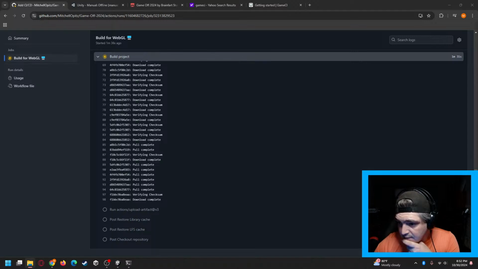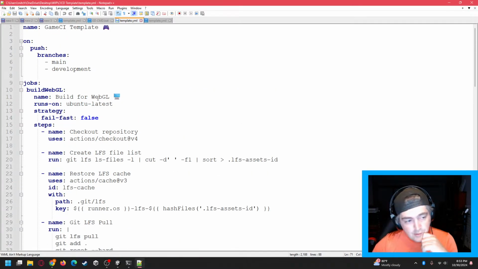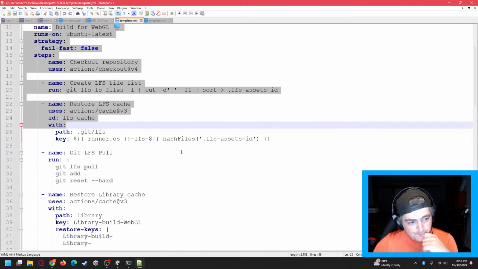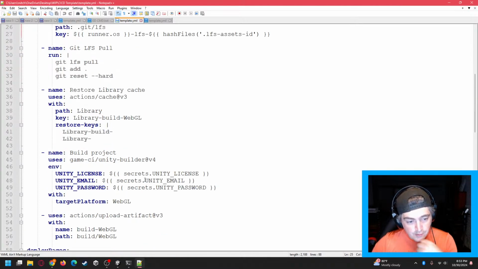And that is where the repository secrets that we placed a moment ago, the Unity license key, the Unity email, the Unity password, and the itch.io API key, where those were being used, and that is in this file. As we go through this, it's checking everything out, and then once it does the build process, it needs to know your Unity info so it can make sure that it uses your license. So that's where these are.